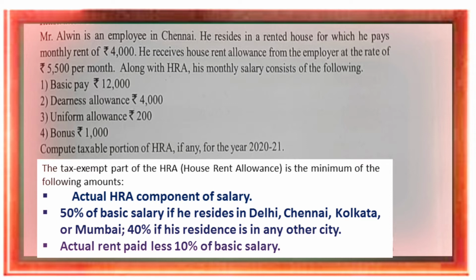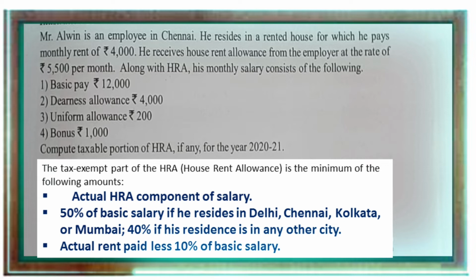So once again, the tax exempt part of HRA is the least of the following. First point, actual HRA received. Second point, 50% of basic salary if he resides in a metro city, and 40% of salary if the employee resides in a non-metro city. Third point, actual rent paid minus 10% of salary.